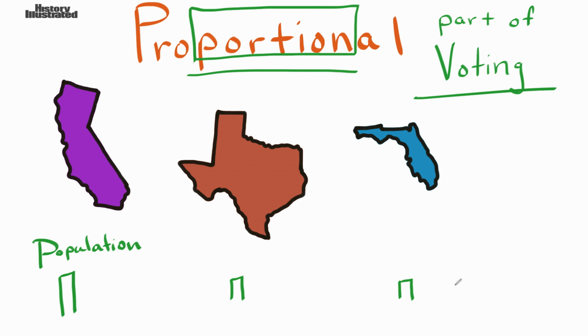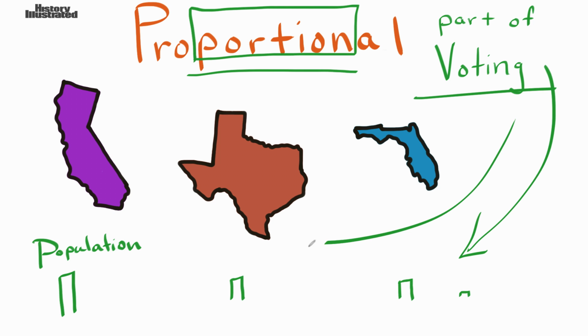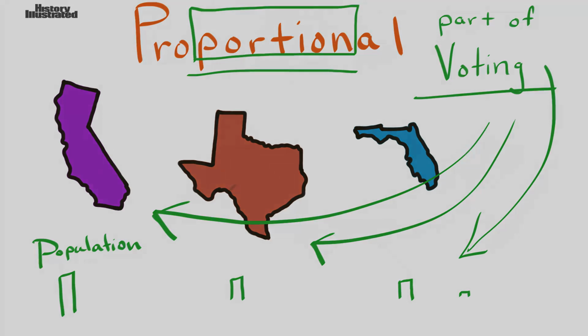And then, of course, the smallest states with the lowest population would get a very little number of votes. That is their portion because they have less people. They require less votes. So proportional is dividing the number of votes up and putting them into each state based on the number of people that live there.